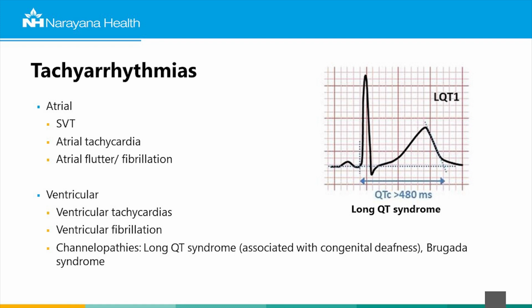Now coming to the tachyarrhythmias, there are 2 types. If the abnormal rhythm starts in the upper chambers, the atria, then we have the supraventricular tachycardia or atrial flutter or fibrillation. And if the abnormal rhythm starts in the bottom chamber, the ventricles, then these patients have ventricular tachycardias or ventricular fibrillation. There is a group of disorders known as channelopathies, and the commonest one is the long QT syndrome. And these patients can present with a life-threatening ventricular tachycardia.